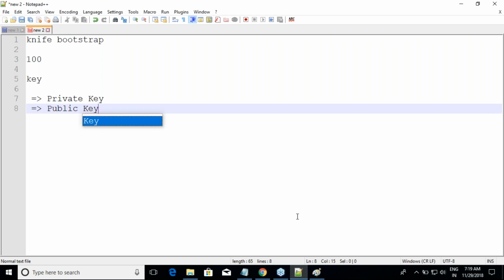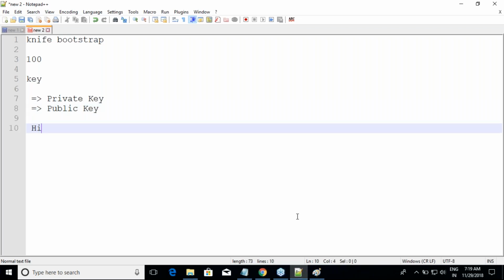Okay, so encryption works like this. Let us assume that you want to send a message called hi, and you want to make sure that no one understands it apart from you and the receiver.